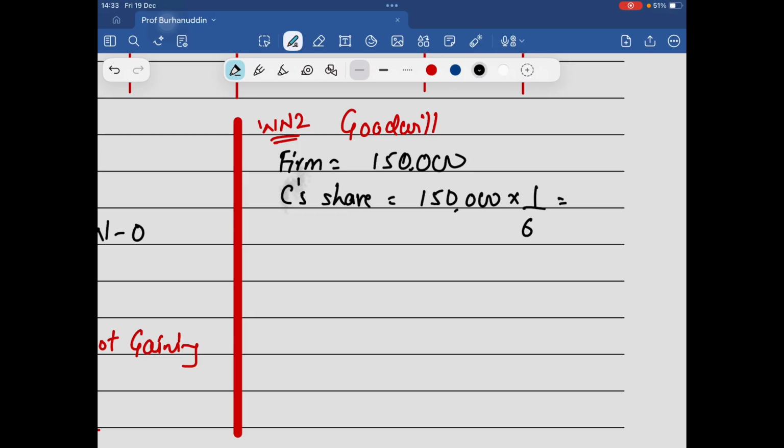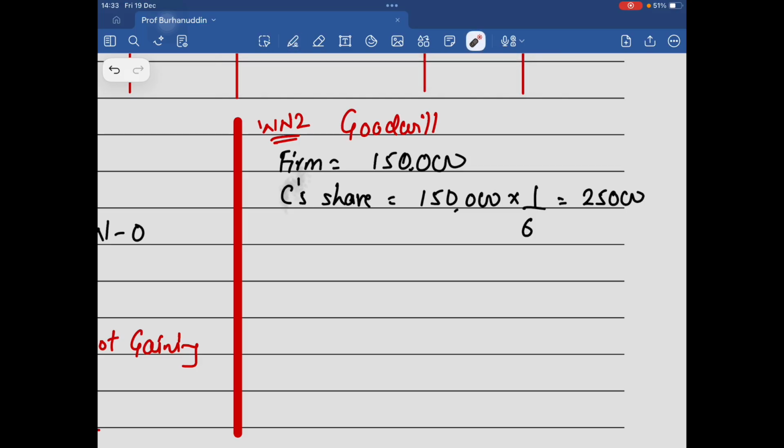How much would it be? 25. Sir, my maths is strong, at a different level. 3 twos are 6 and 3 fifties are 150. 2 ones are 25. Don't doubt it. You have to be so quick now. So 25 is C's share of goodwill, and this will be compensated by B.